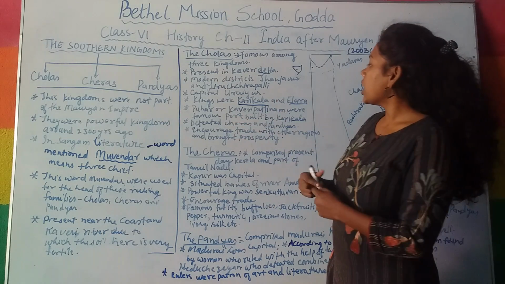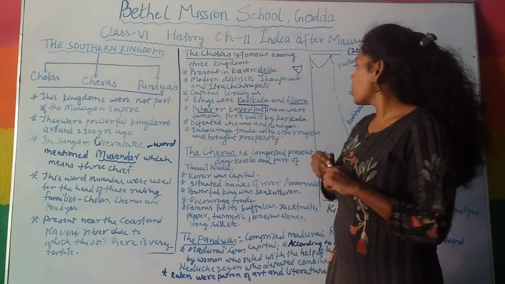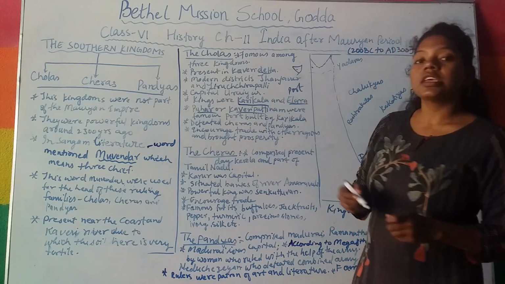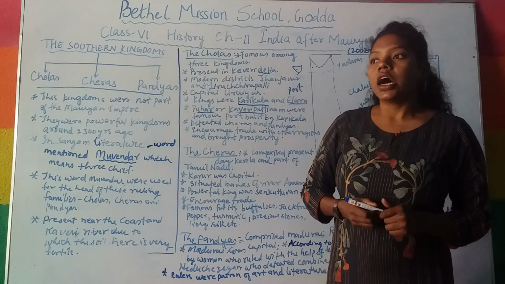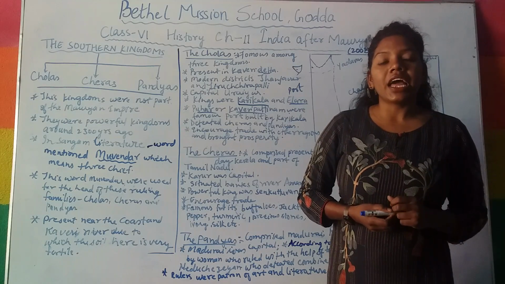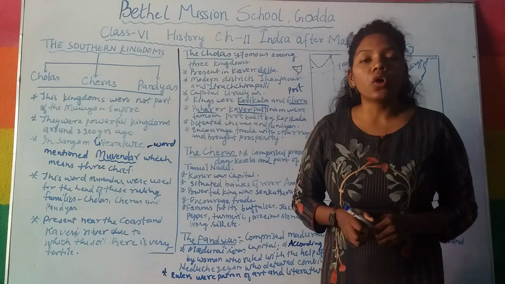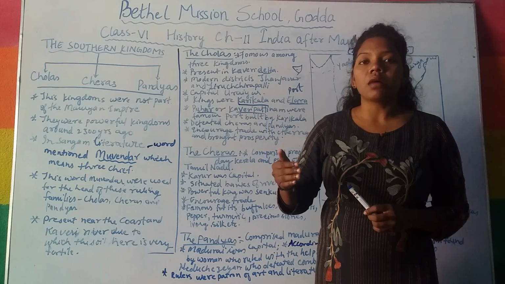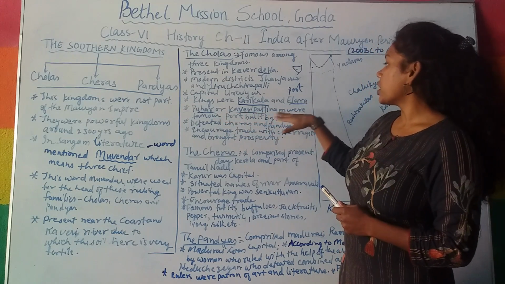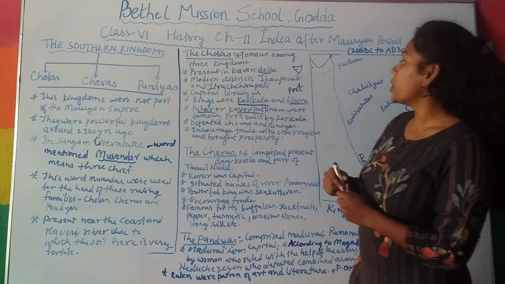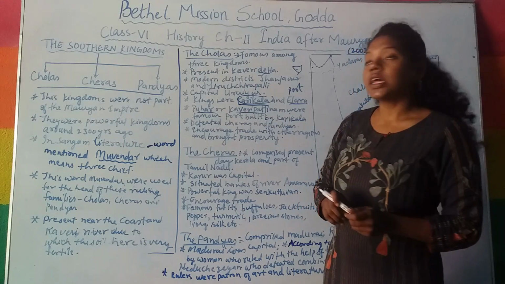Next is Puhar, or Kaveri Patnam. These were the ports. A port is a ship station, a place where sea and land meet, and where ships are loaded and unloaded. That means foreign goods come in and there is an exchange. So Puhar and Kaveri Patnam were famous port cities, which were built by the famous king Karikala.